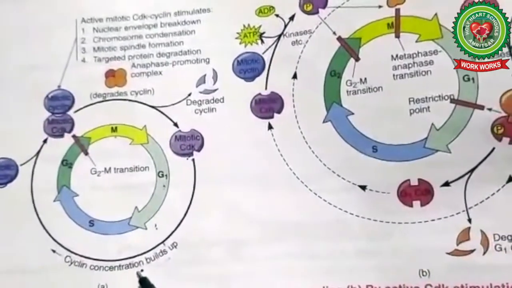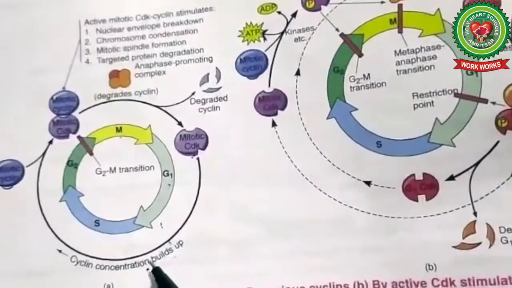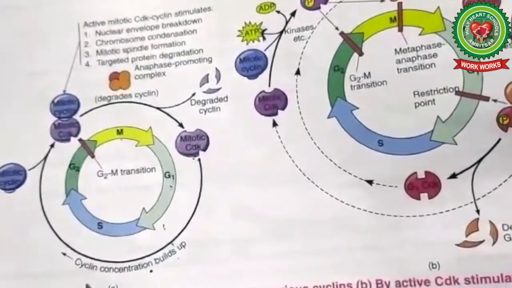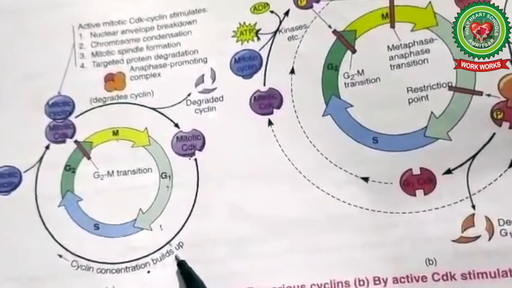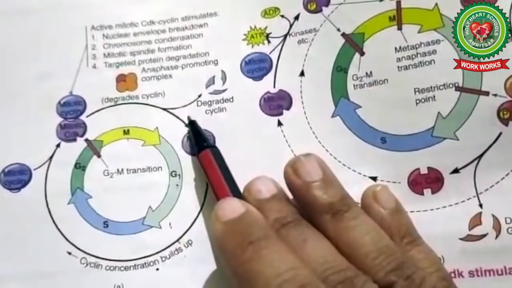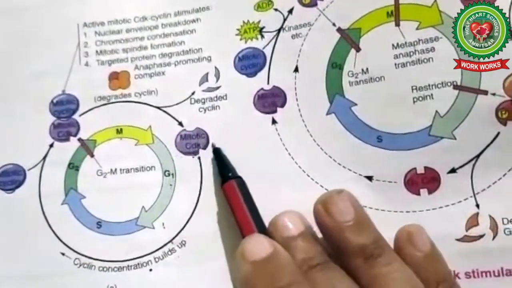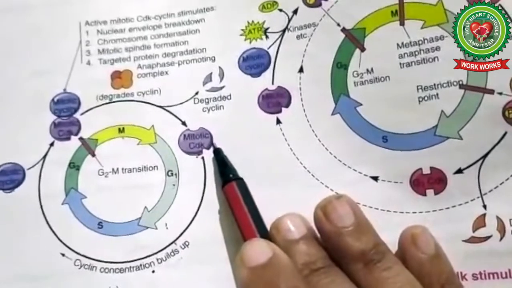First is cyclin synthesis and degradation. In this you can see cyclin undergoes a cycle of synthesis and degradation in each phase of the cell, but the level of CDK remains the same.